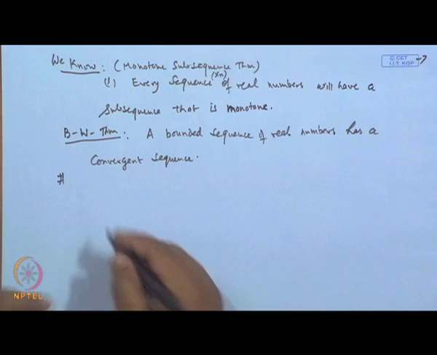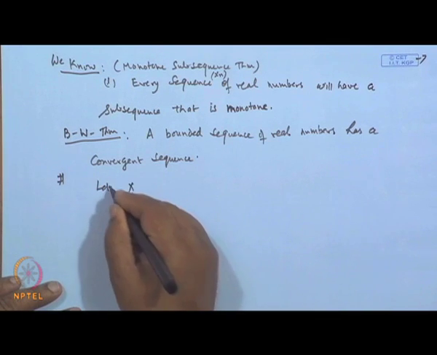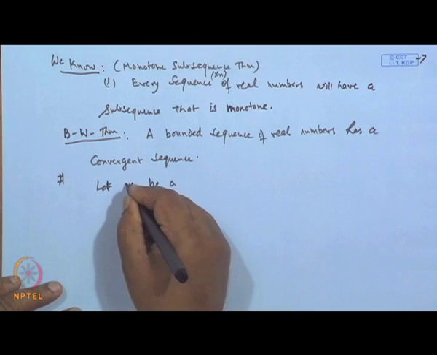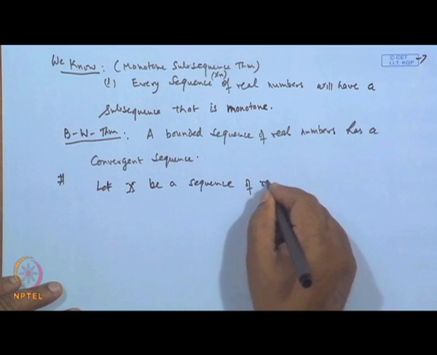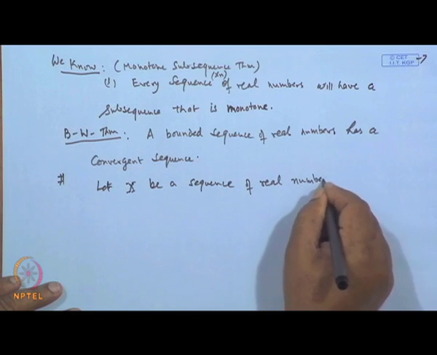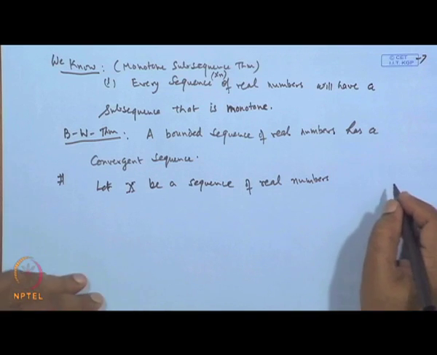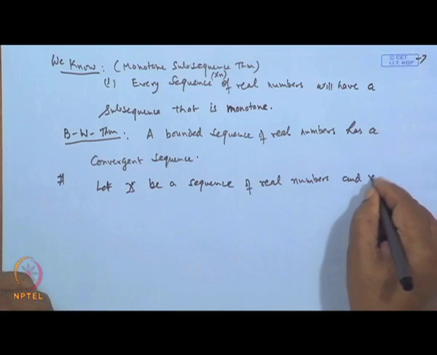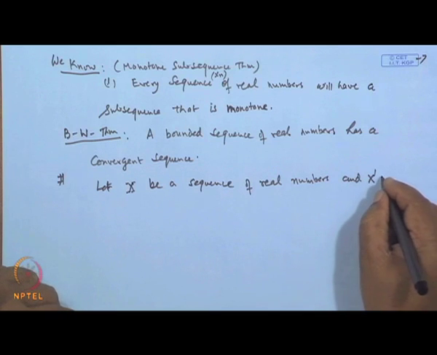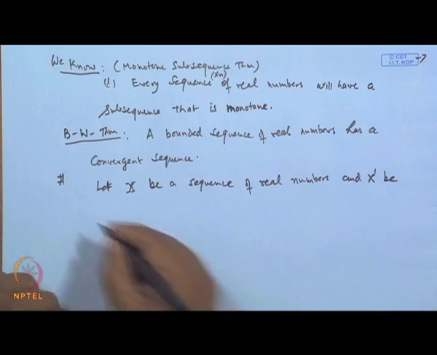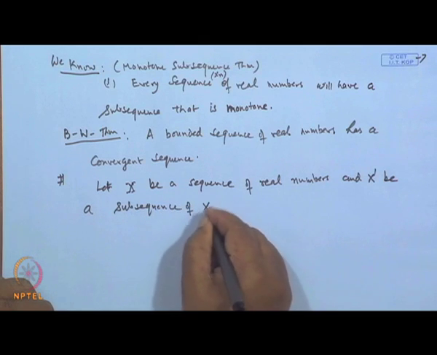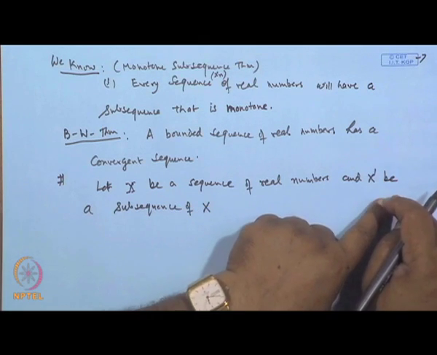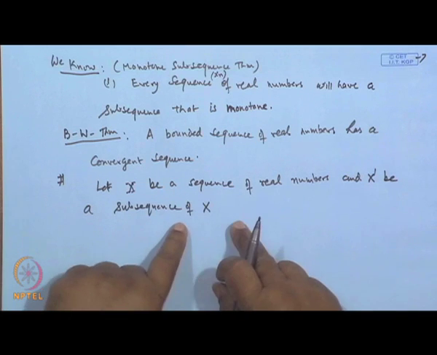Let X be a sequence of real numbers and let X dash be a subsequence of X. Now, if we consider X dash as an independent sequence, then basically it is also a sequence.